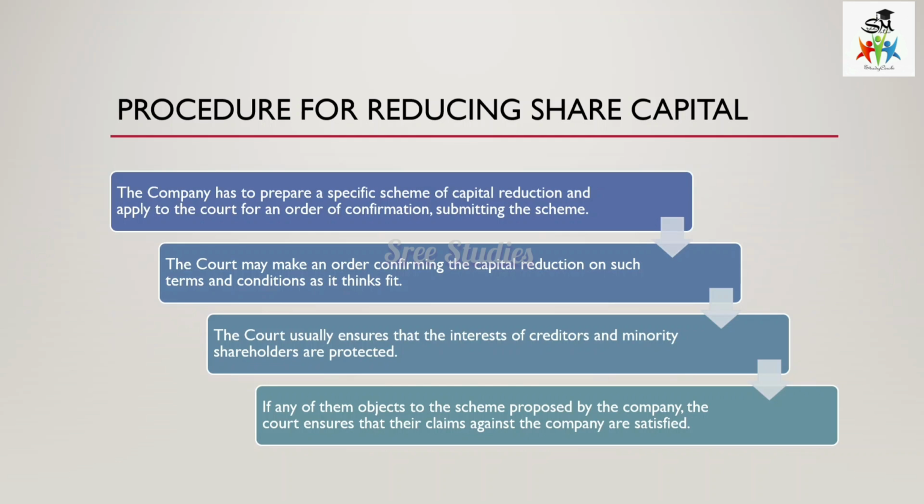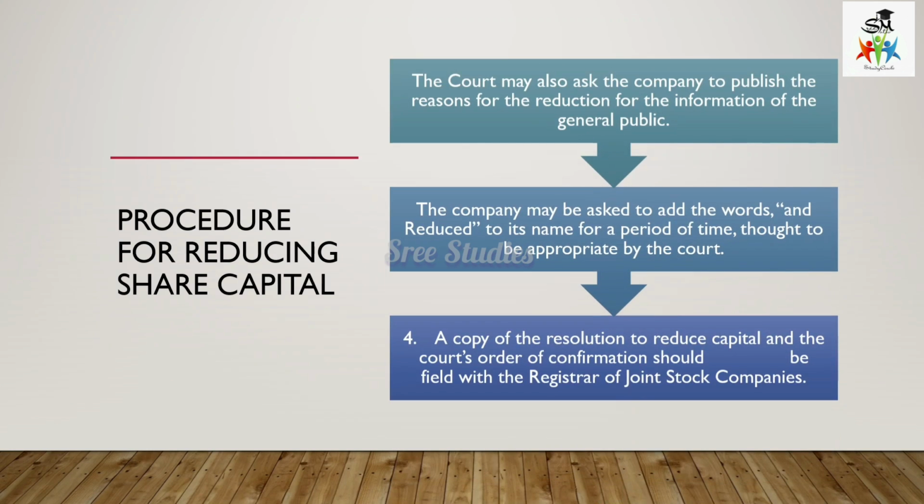Usually the court ensures that the interests of the creditors and the minority shareholders are protected. And if any of them, that is the minority shareholders or creditors, object to the scheme proposed by the company, then the court ensures that the claims against the company are satisfied. That is, they should be paid off according to the market value of shares or the values set by the creditors. The court may also ask the company to publish the reason for the reduction for the information of the general public. It should be published to the general public why the capital reduction has happened.